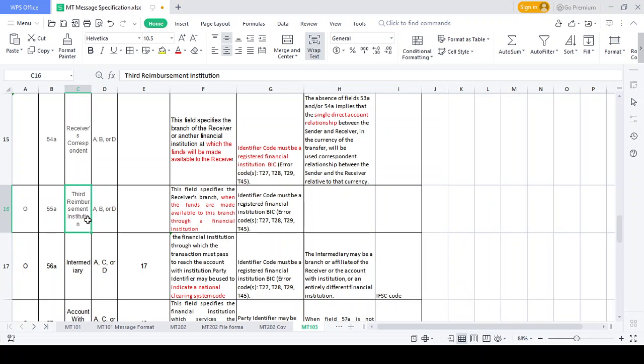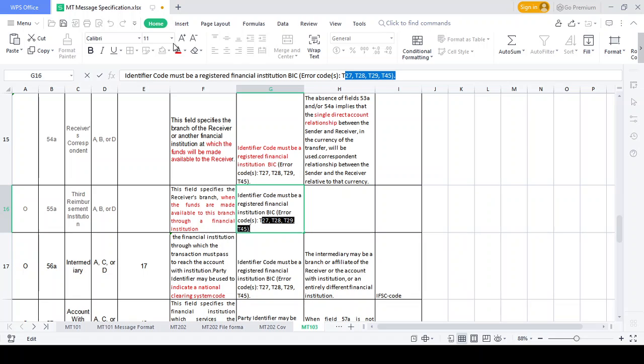Yes. Because they maintain it table wise, okay? Receiver correspondent, in case the BIC code is not in a correct format, okay? The BIC code is valid, but they won't verify the branch details. At that time they refer to the third reimbursement institutions, okay? Codes and all same here. Mostly they won't ask the code, okay? T27, T28, T29, T45. These only come for BIC code validations. They don't raise any questions.